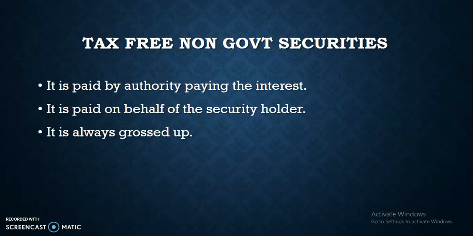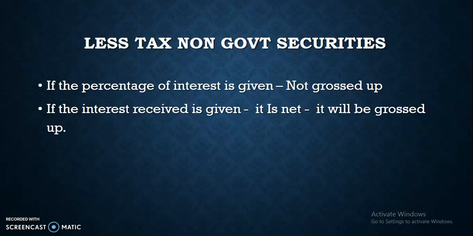The next one is tax-free non-government securities. Tax is paid by the authority paying the interest. It is paid on behalf of the security holder. It is always grossed up. So the grossed up value is interest received into 100 by 90. The calculated amount will be the income from other sources.